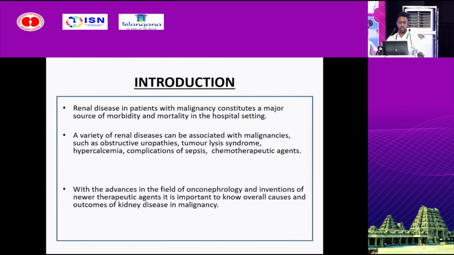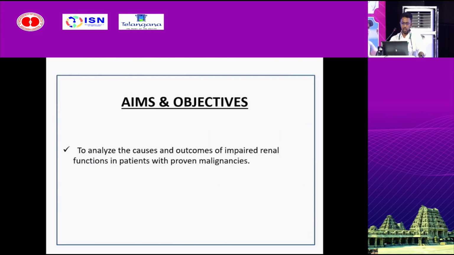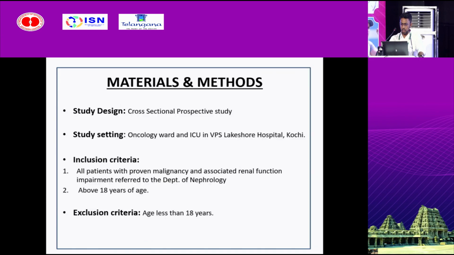With the advance in the field of onconephrology and the invention of newer therapeutic agents, it is important to know the overall causes and outcomes of kidney disease in malignancy. To analyze the causes and outcomes of impaired renal function in patients with proven malignancy was the aim of my study. It was a cross-sectional prospective study conducted at the Oncology Ward and ICU in PPS Lakeshore Hospital, Kochi.